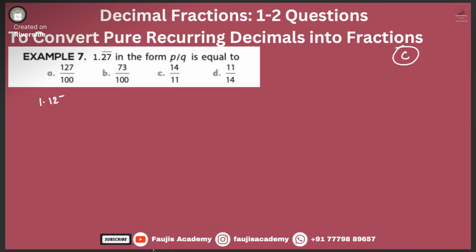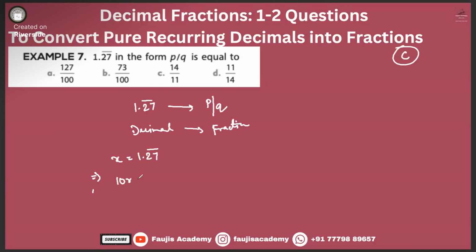One moment. We need to turn this number 1.27 bar into p by q form. That means we need to turn this decimal into a fraction. So we start by assuming this value as x. Now tell me, what will be the value of 10x?